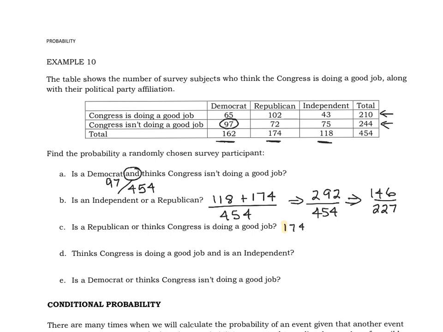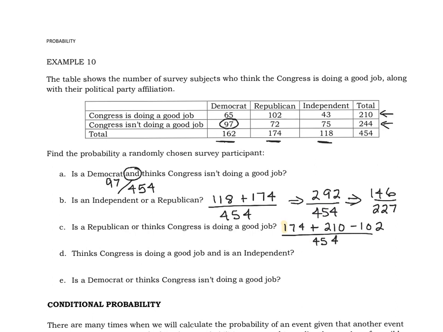174, or thinks Congress is doing a good job, so that would be 210, but I need to subtract from that the number of people who are Republicans and think Congress is doing a good job. So subtract 102 from that, out of the total 454.